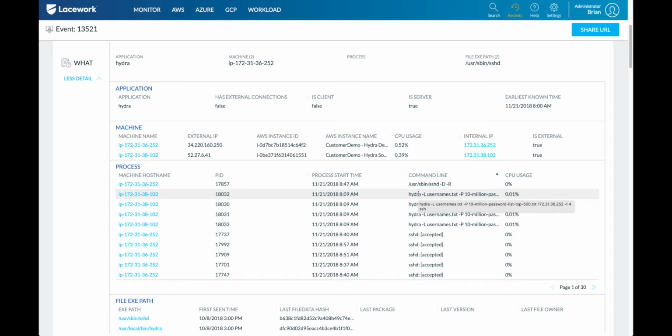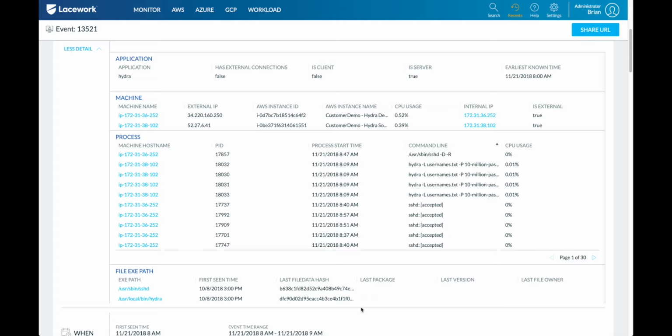I do know what Hydra is. It is a brute forcing app. But I think really the value here is, what if you had an app that you expected to exist in your environment, but suddenly it's doing something new? There's a lot of value in knowing it's doing something new, and then having this kind of data where you can see things such as the actual command line argument, to quickly ascertain what this application is doing and why it is behaving differently, even if it's one you expect to be in your environment.